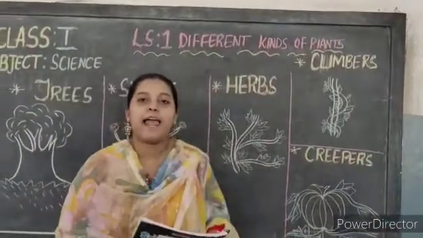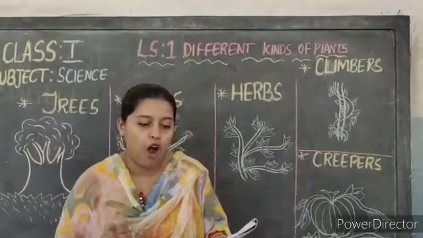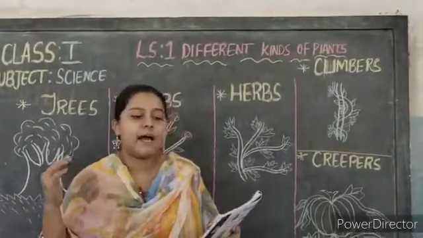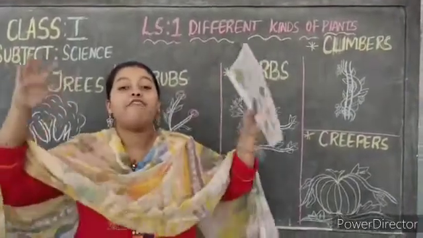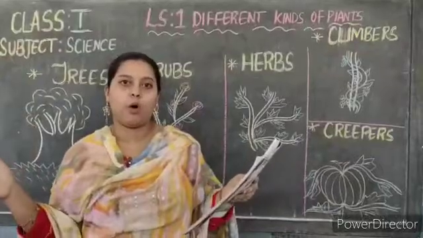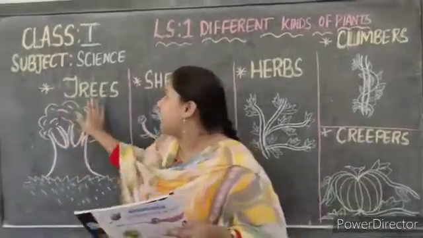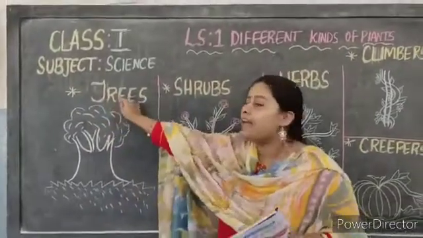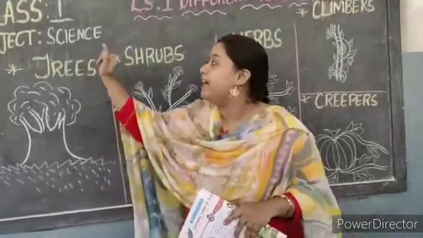See children, some plants are big, some plants are small in size and some plants are medium in size. Some plants are very big, children. Which plants are big? Trees. T-R-E-E-S. Trees.